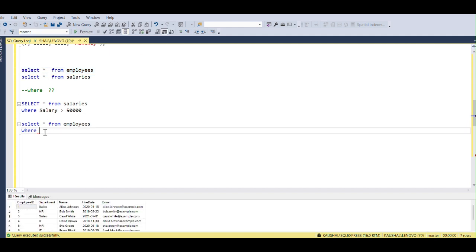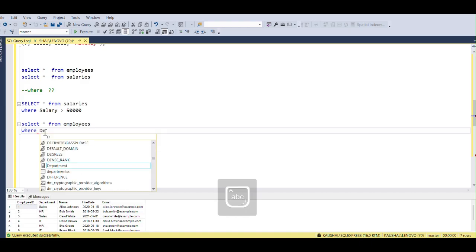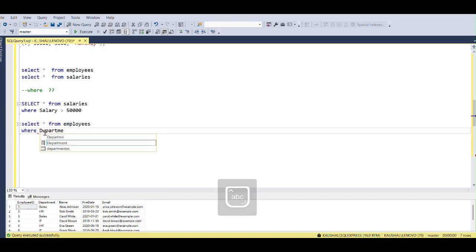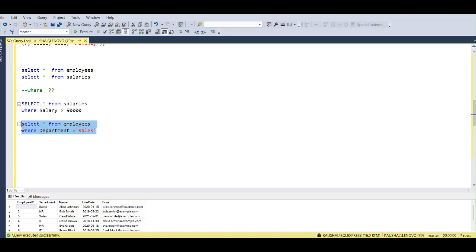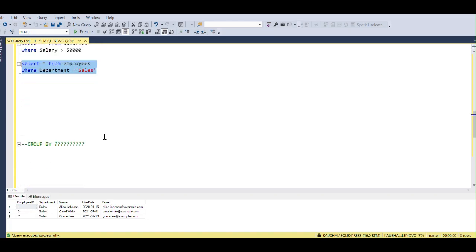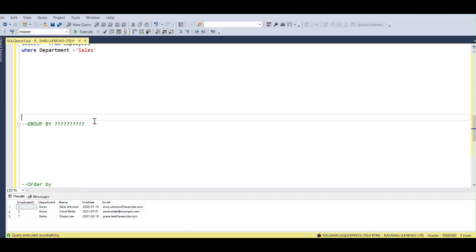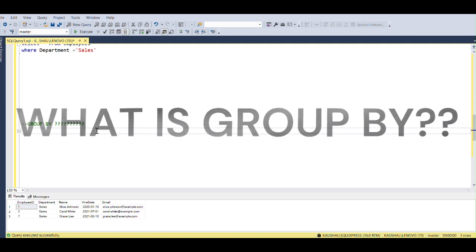Now we will select the departments which are the sales department, only the values where the department is sales. We can write department is equal to sales, so it gives us the columns and their values related to the sales department only. We can see that.